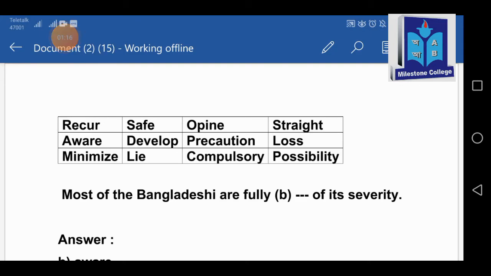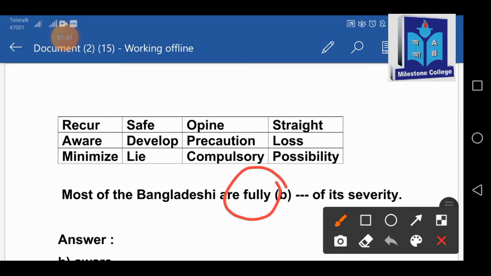Now we are in number B. Most of the Bangladeshi are fully, then gap, of its severity. Its means earthquake severity or earthquake's intensity. Okay, there you see an adverb, fully. Fully is the adverb there.